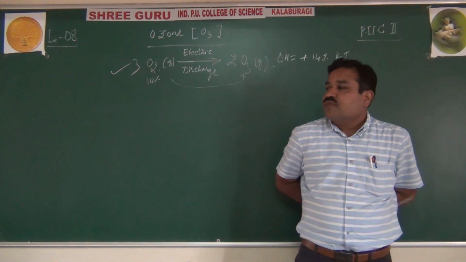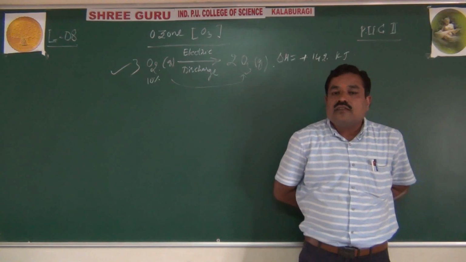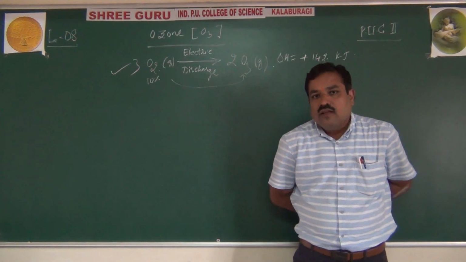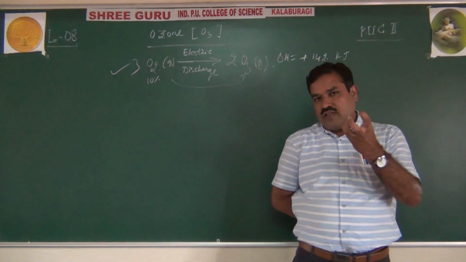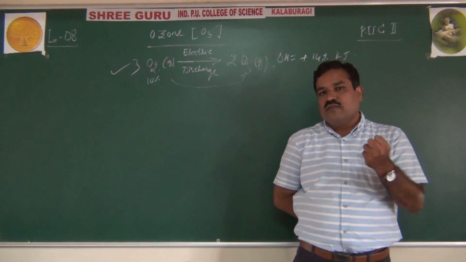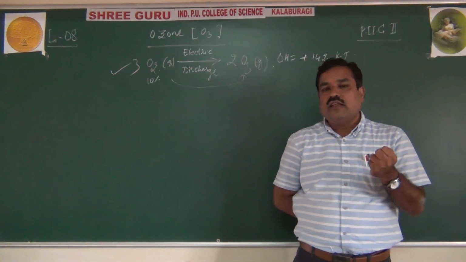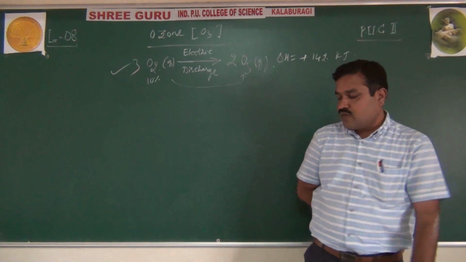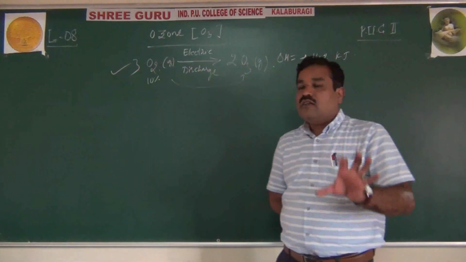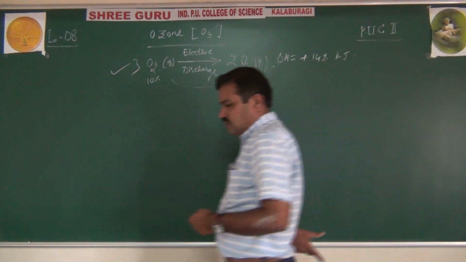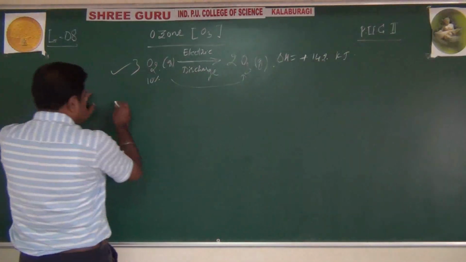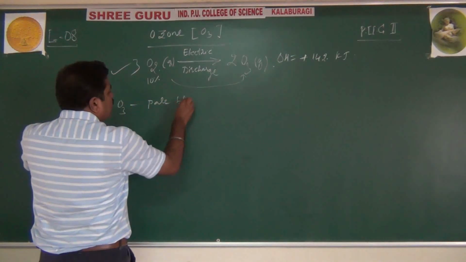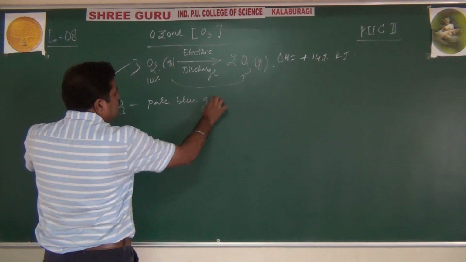It will pass through this atmosphere containing the troposphere and this ozone layer, which will filter the UV radiations and allow only the radiation necessary for life. Okay, so it acts as a filter. Right, it protects us from the ultraviolet rays of the sun. Right, next, physical properties. Ozone is actually a pale blue gas.